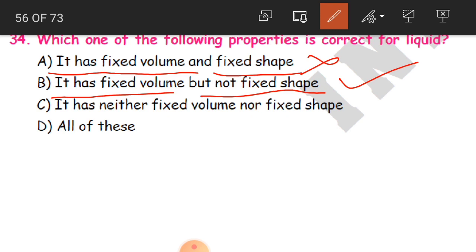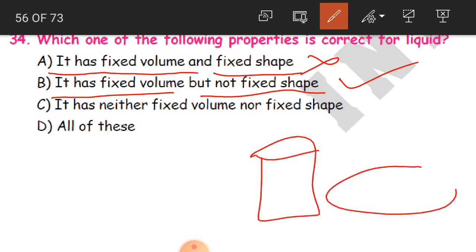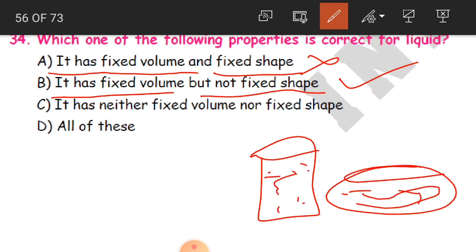If you pour it into another container of a different shape, the volume stays the same, but the shape of the water changes according to the container. So a liquid does not have a fixed shape, it has a fixed volume. So both the other options are wrong.